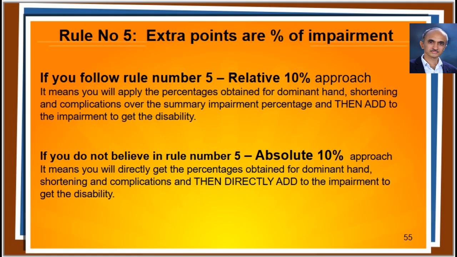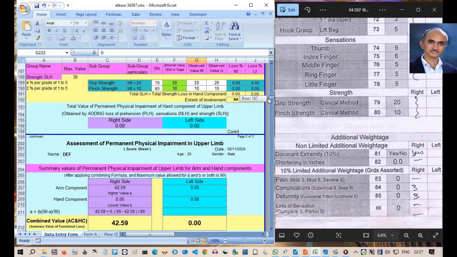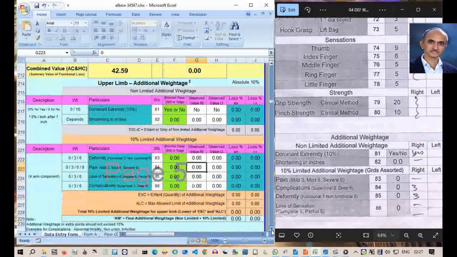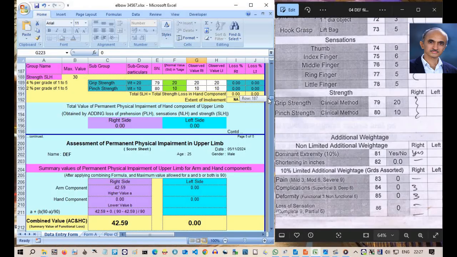That is against rule number 5. I follow rule number 5, because that is how I was trained by seniors and professors. So, I don't endorse absolute 10% approach. I prefer relative 10%. That is why, in this case, I selected relative 10%. Note that this cell, showing your approach, does not appear in any printouts if you use LibreOffice Calc.